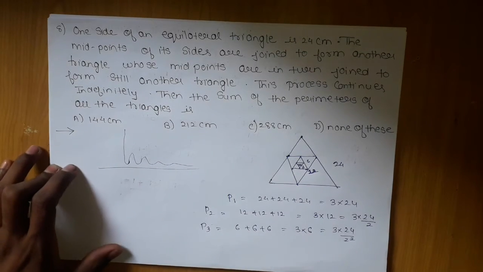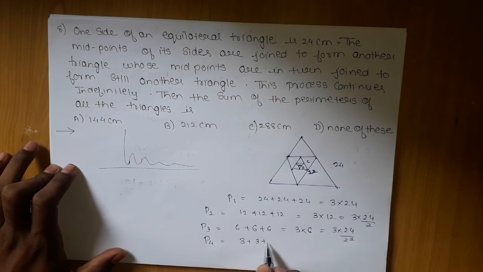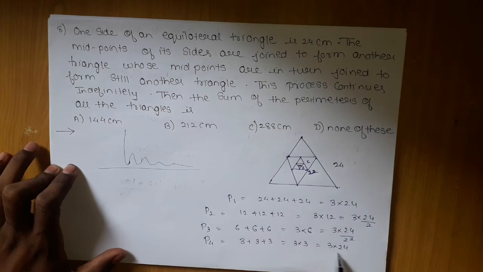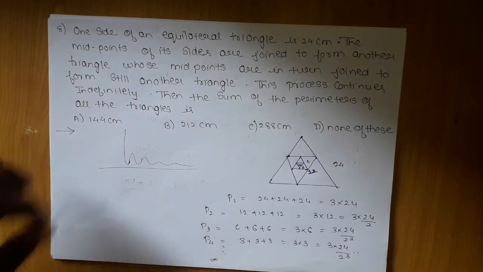And so on. If I write P4, it will be 3 plus 3 plus 3, which is 3 into 3, which is 3 into 24 by 2 power 3. Now this will go on until infinity. Now we will try to create a series from this.